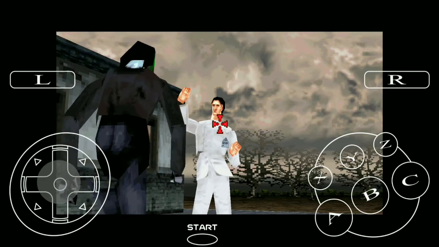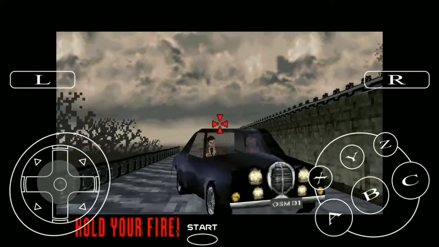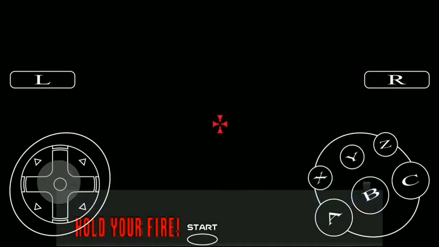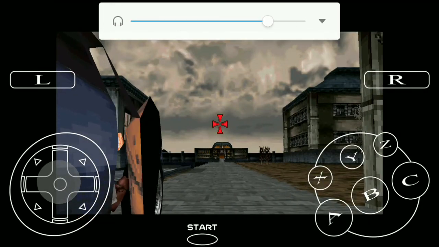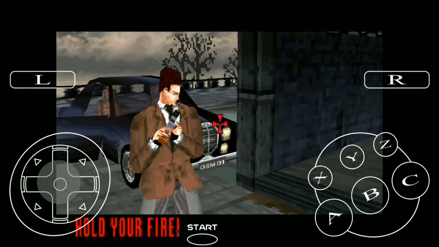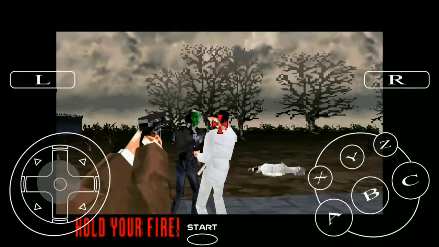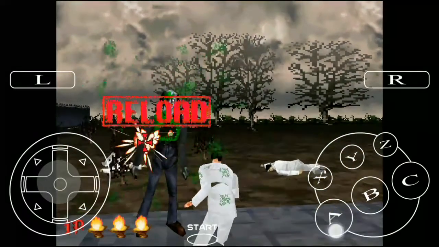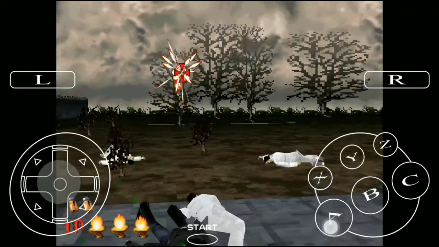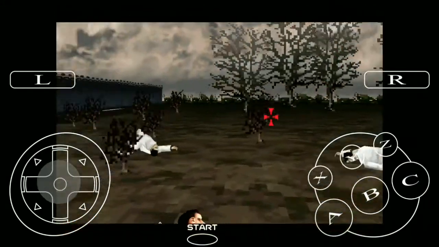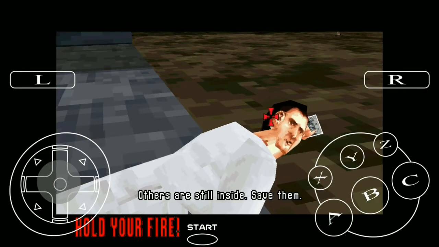Oh no! Oh no! Others are still inside. No more.